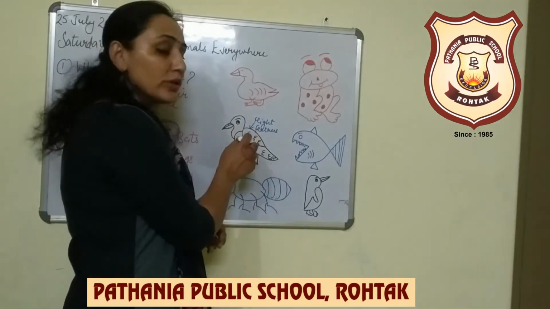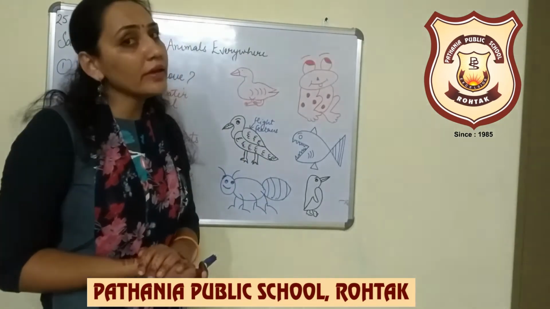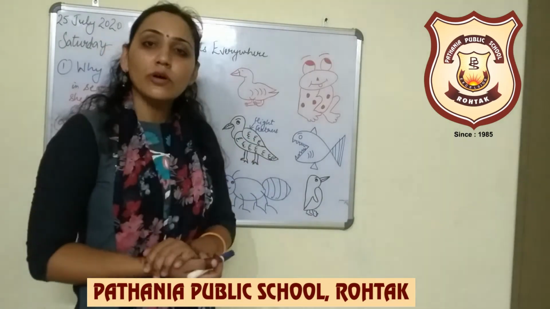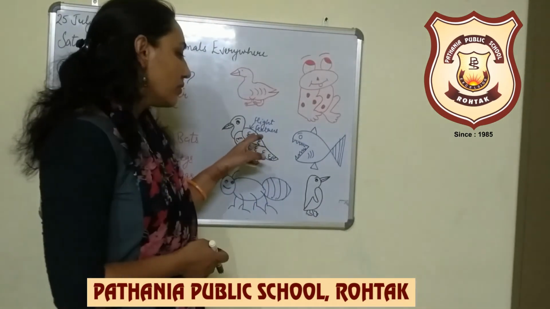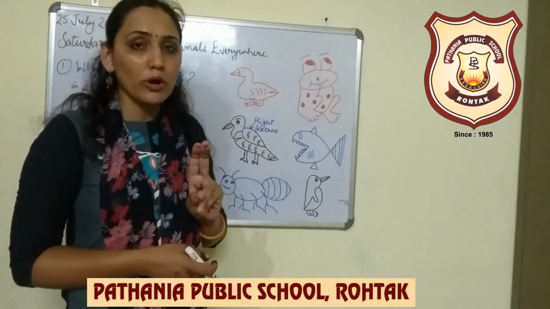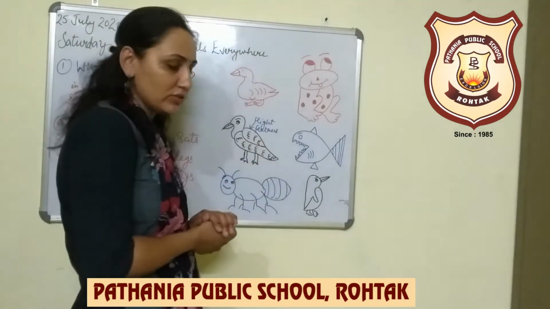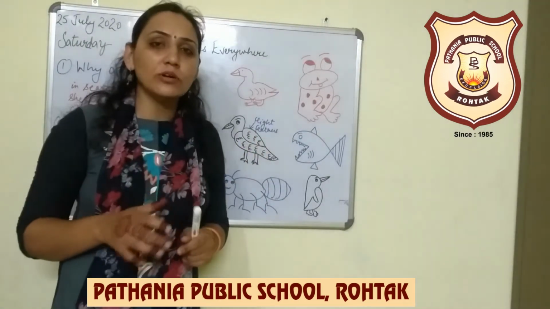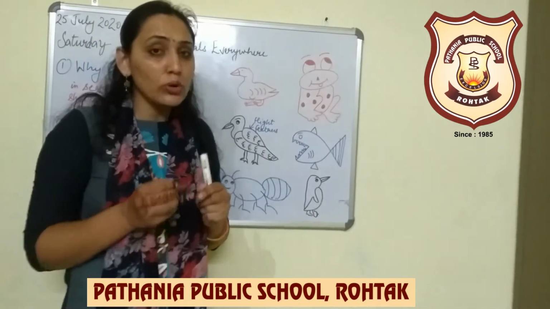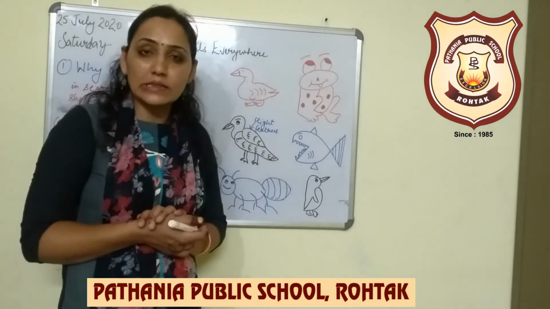So according to their body features, birds can easily fly and they can move from one place to another through their legs and through their feathers. Because wings have flight feathers, there are 2 main feathers present on the body of a bird. One is flight feathers and second is tail feathers. Flight feathers help the birds to fly and tail feathers help to control the flight so that the birds can easily fly in the sky.